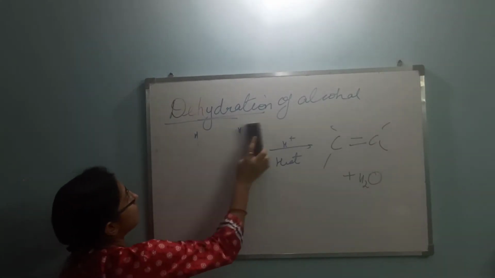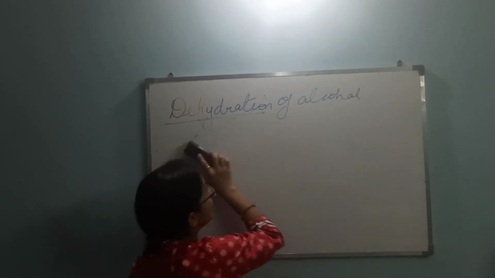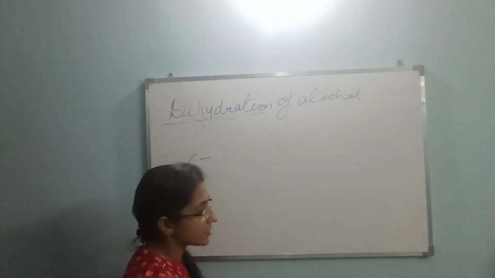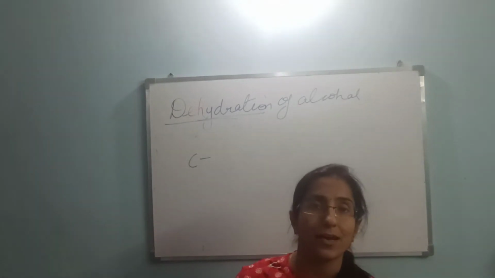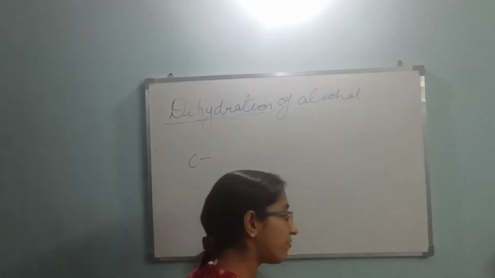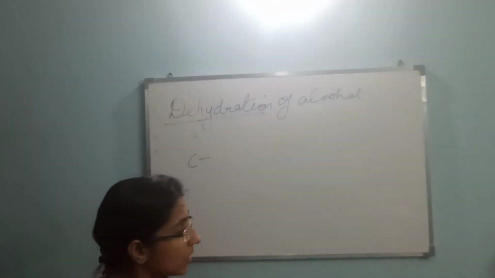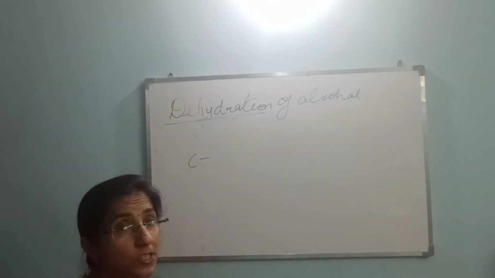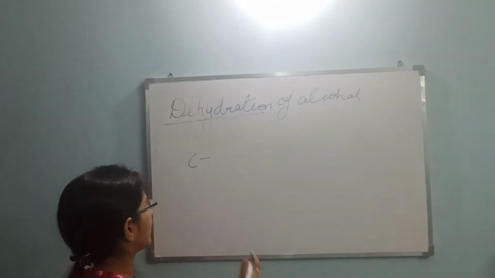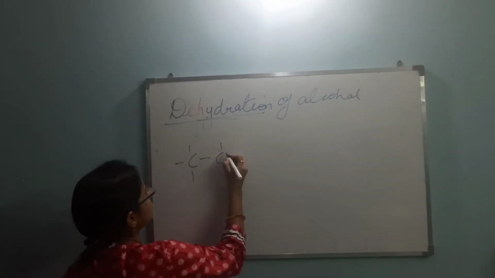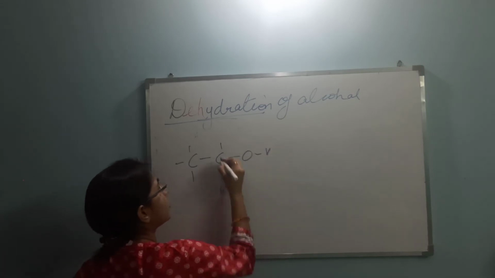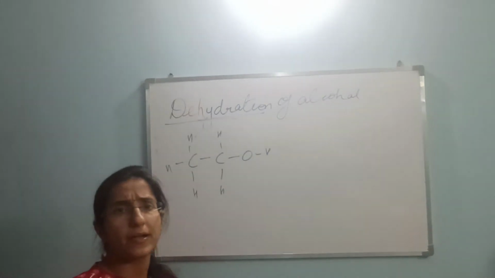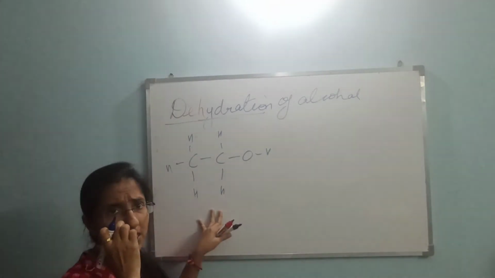The first step is normally a fast step, that is the formation of protonated alcohol. Now the question arises, what is protonated alcohol? Okay, means the alcohol will be there, but in that case the oxygen atom which is present there will be having positive charge. See how it will happen. Let's start. We'll take the example from the ethanol only. You can take any carbon chain, propanol, then butanol, pentanol, anyone. Means I am going to start with the ethanol first.